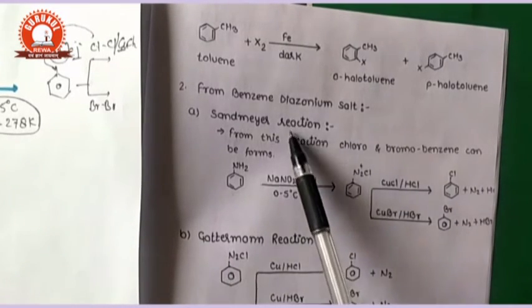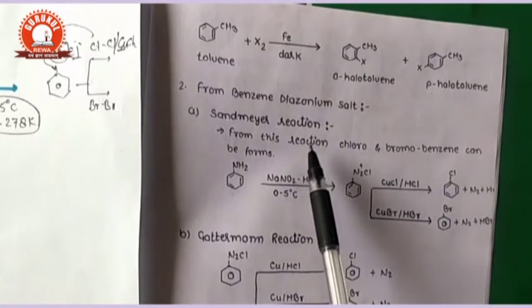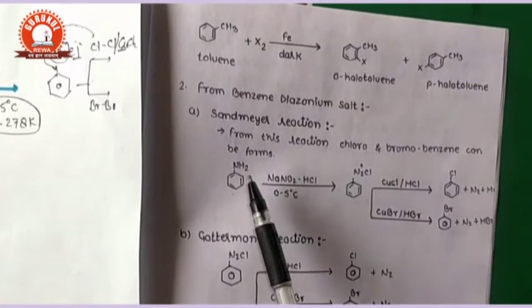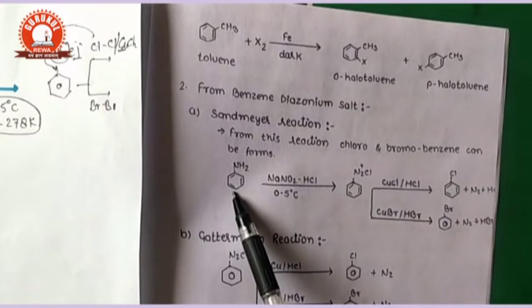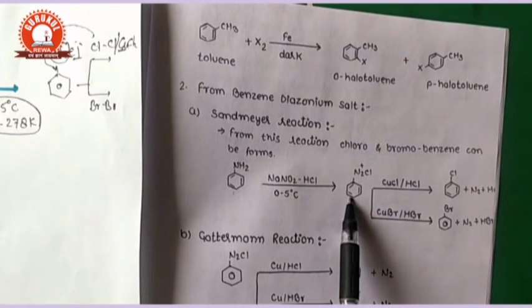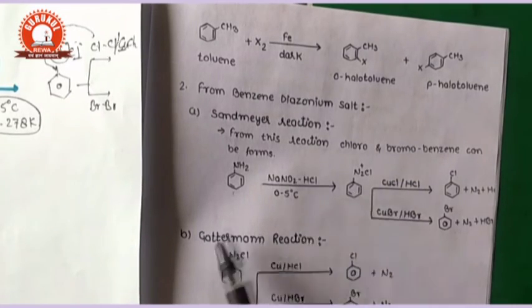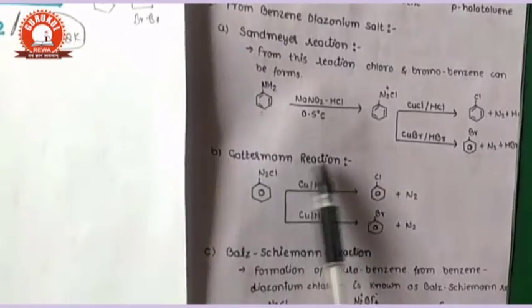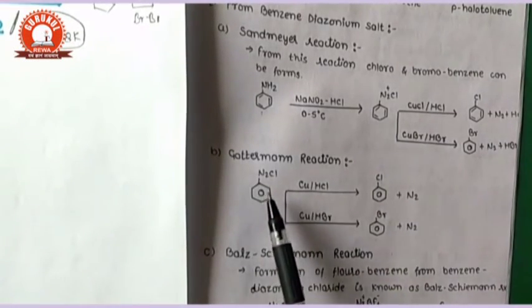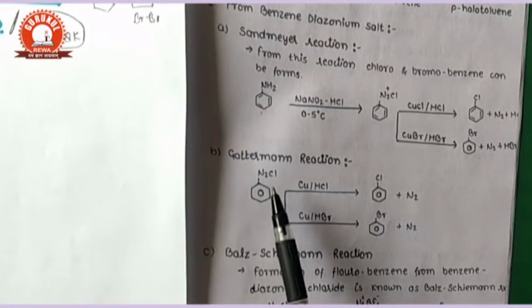It is a very important name reaction. It is called the Sandmeyer reaction, and it can start from aniline, or it can start from benzene diazonium chloride. Both of the reactions are very, very important. Next, part B is called the Gattermann reaction, and if you see the Gattermann reaction,